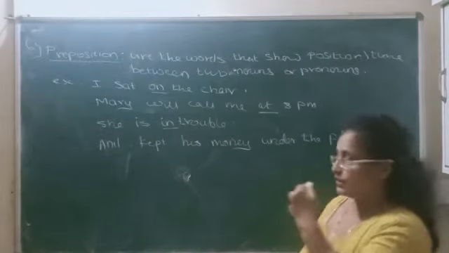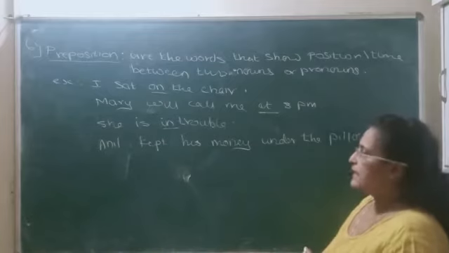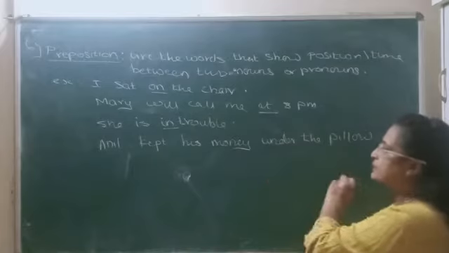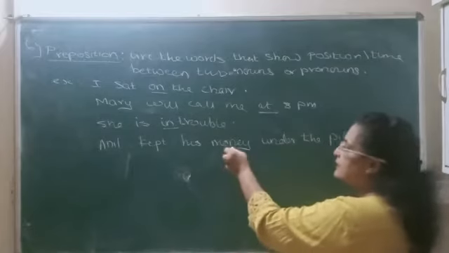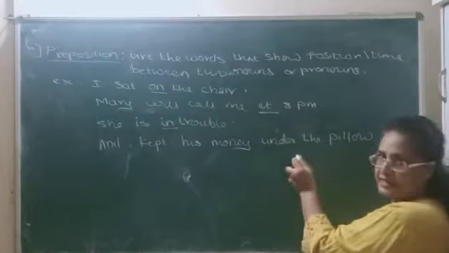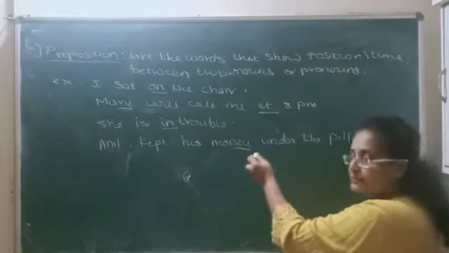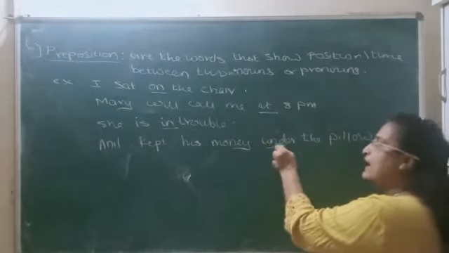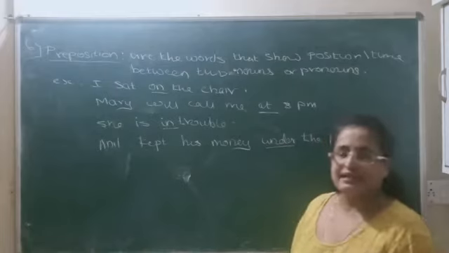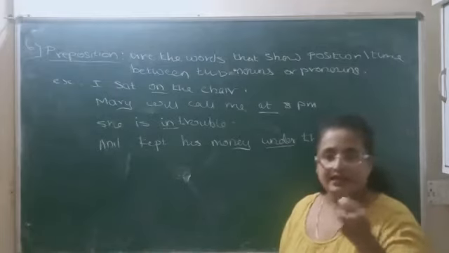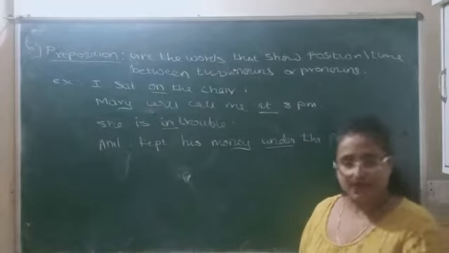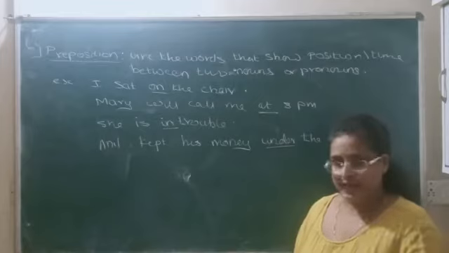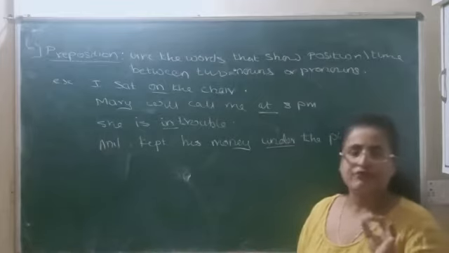See the next sentence. Just think, learn it, read it. Anil kept his money under the pillow. Anil kept his money. What is the position of the money and the pillow? Under the pillow. That is, the money was kept under the pillow. The position of the money is shown by the preposition under. You thought it right. So what is the preposition? It's very easy. They are the words that show position between two nouns or two pronouns, or between a noun and a pronoun. Either a position, or the place or the time to show. That is the meaning of preposition.